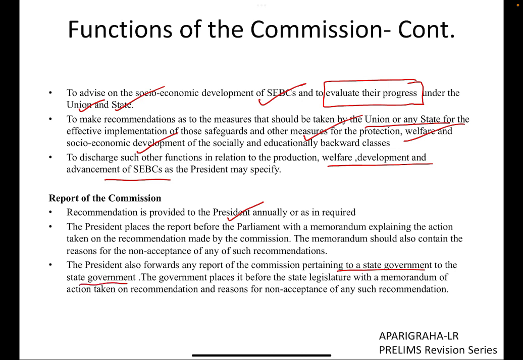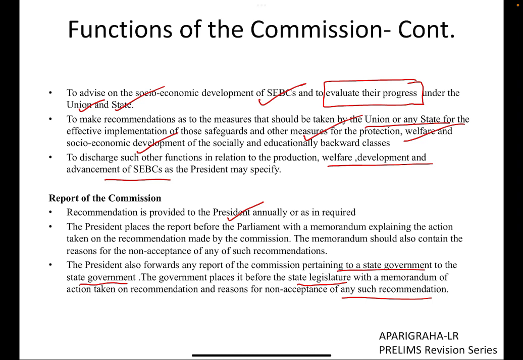And to the state government as the case may be, and same is the case here. The government has to place the report before the state legislature with a memorandum of action taken on the recommendation and reasons for non-acceptance of any such recommendation. So that means the same procedure is being followed.